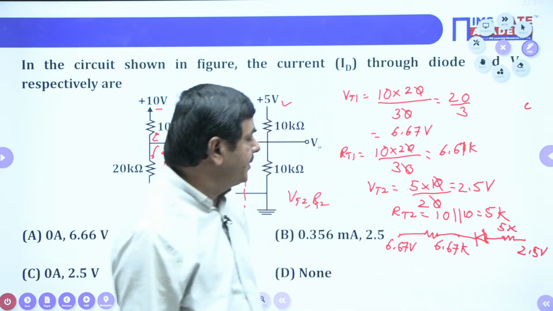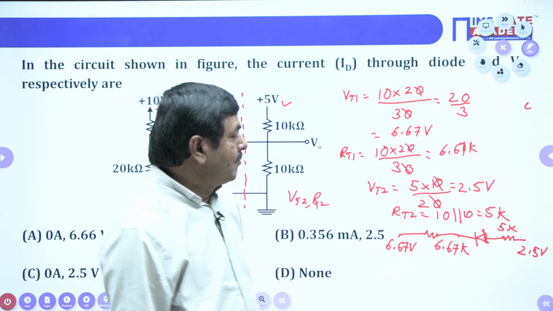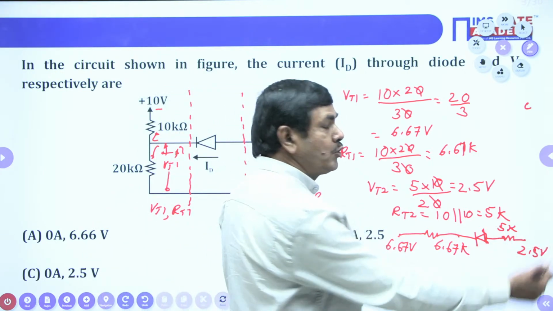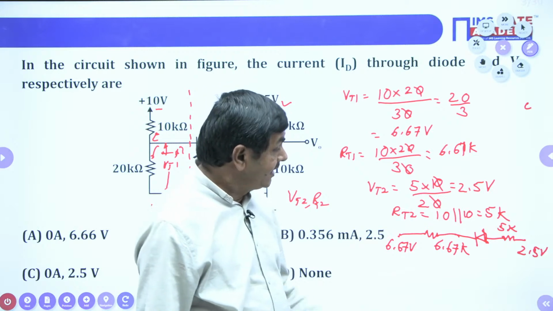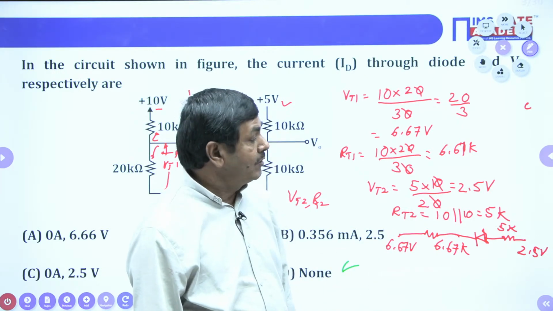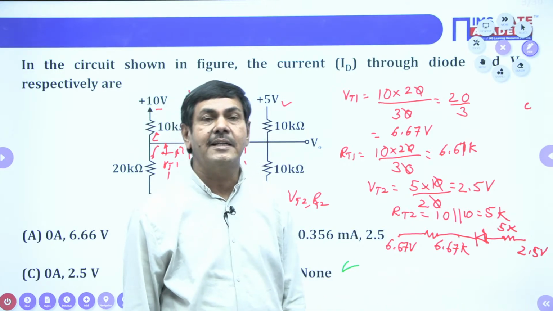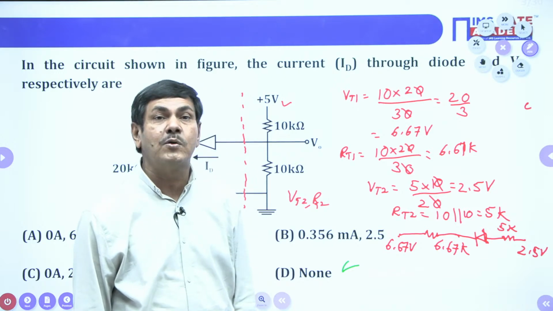Now please tell me, will this diode be in on state or off state? On the anode side we have 2.5 volts, and on the cathode side we have 6.7 volts. The anode voltage is less than the cathode voltage, so 100% this diode is in off state.